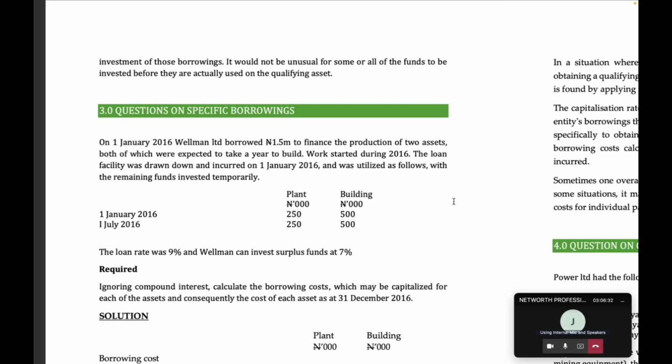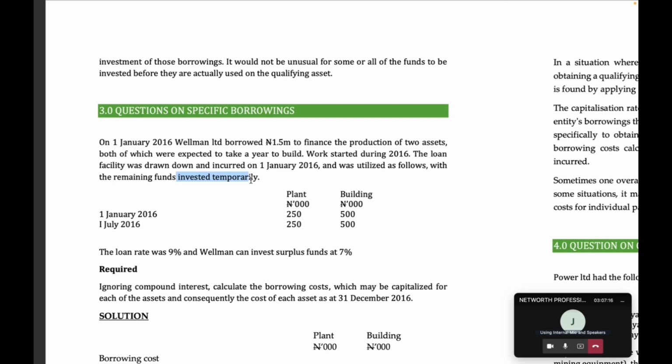Let's look at this question. This question would really show you what I'm talking about. So for specific borrowing now, on January 1st, 2016, Wellman Limited borrowed 1.5 million to finance the production of two assets, both of which were expected to take a year to build. Work started during 2016. The loan facility was drawn down and incurred on 1st January 2016. All this is saying is that they started spending it in 2016 and it was utilized as follows, with the remaining funds invested temporarily.